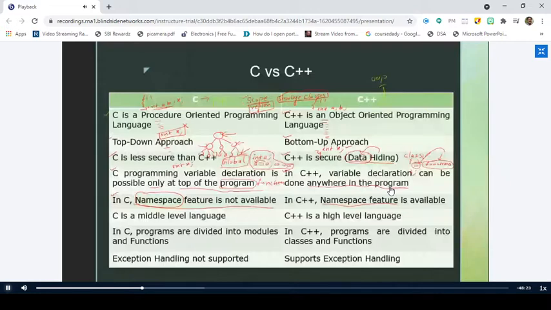Yes, sir. So we'll make use of storage classes to describe the scope of the variable, right? We have 4 storage classes, that is auto, static, extern, and register. Based upon the type of the storage class, we have different scopes for different variables, right? Similarly, we have one more concept called namespace that is available in C++. So it specifies the scope of variables.